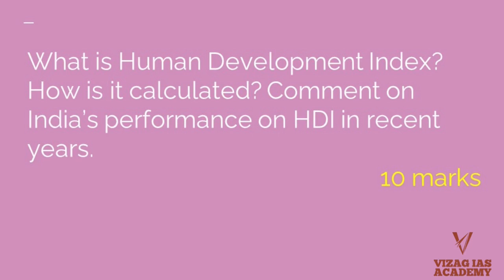For every country, there is an actual value of life expectancy that is taken. For India, say the life expectancy is maybe 60, 64 or 65 years. That is the actual value, and the organization that is calculating this takes a minimum value and subtracts it from the actual value.